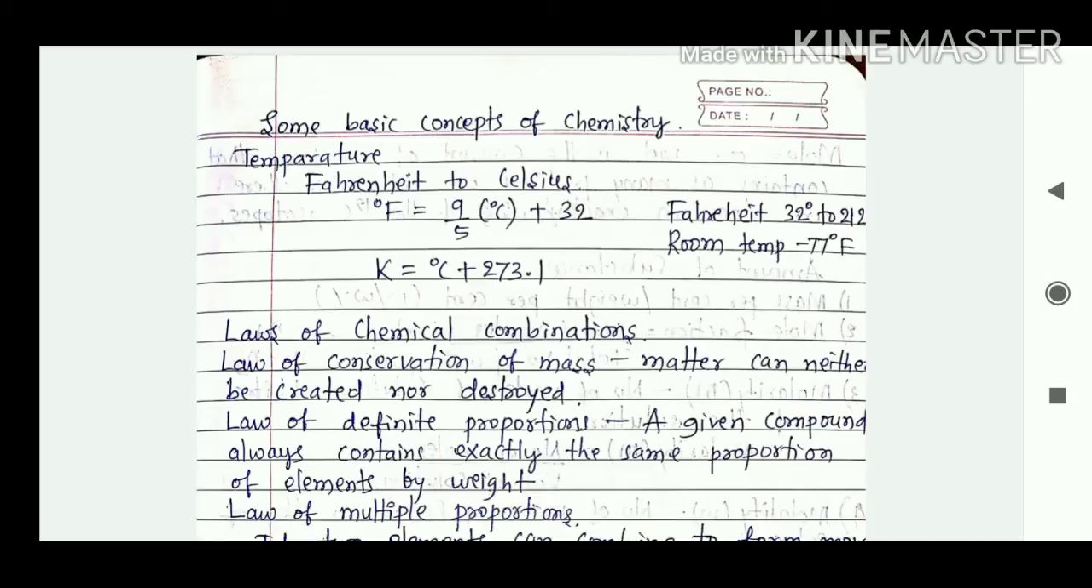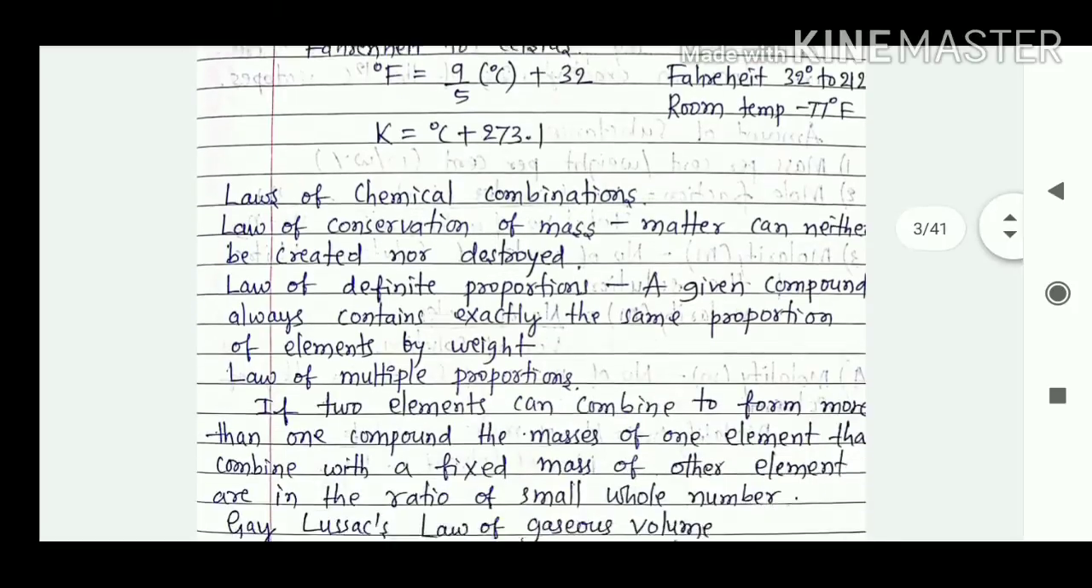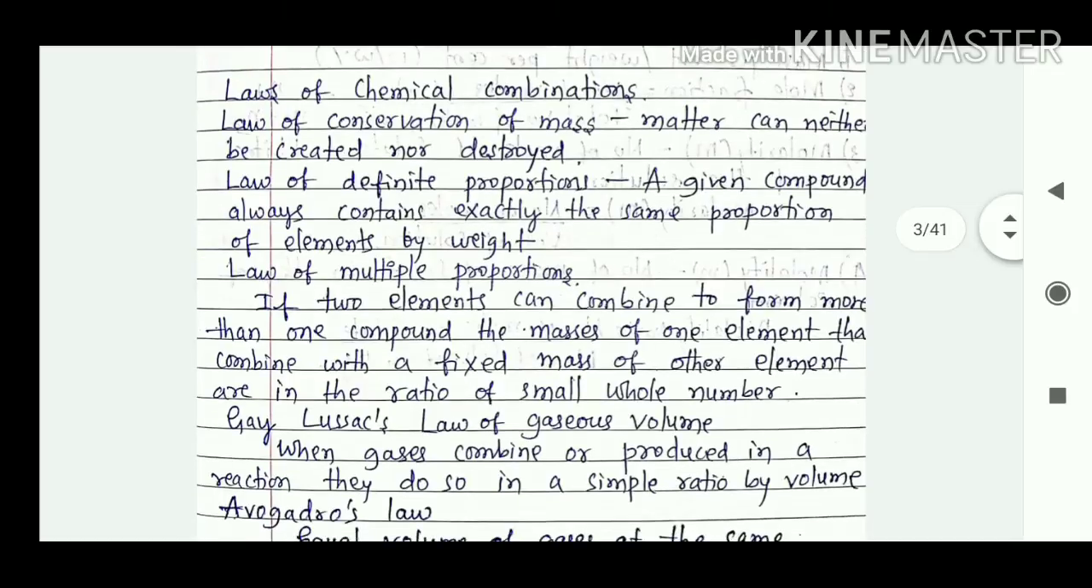Right, so we can convert from degree Celsius to Kelvin using this formula: K is equal to degree C plus 273.15. Then we have laws of chemical combination. The first one is the law of conservation of mass: matter can neither be created nor be destroyed.